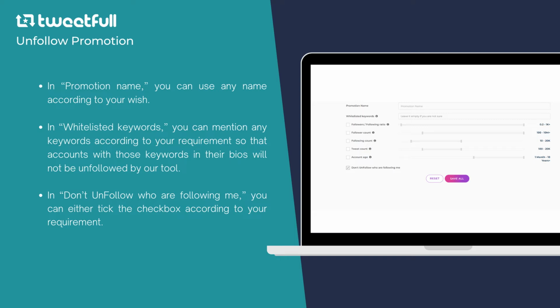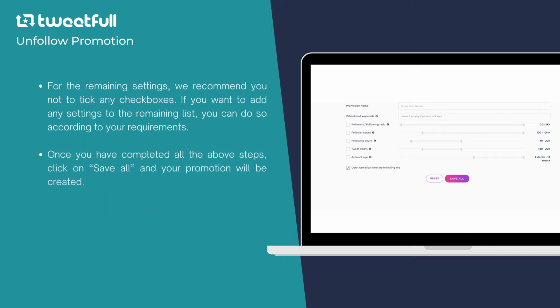In don't unfollow who are following me, you can tick the checkbox according to your requirement. For the remaining settings, we recommend you not to tick any checkboxes. If you want to add any settings to the remaining list, you can do so according to your requirements. Once you have completed all the above steps, click on Save All and your promotion will be created.